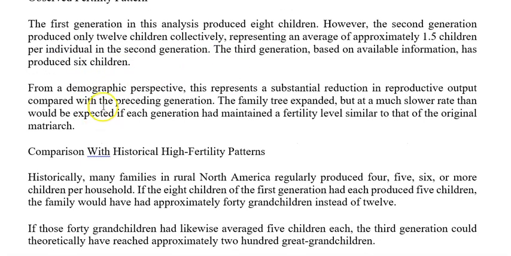So, from a demographic perspective, this represents a substantial reduction in reproductive output compared to the preceding generation. The family tree expanded, but at a much slower rate than would be expected if each generation had maintained a fertility level similar to that of the original matriarch, or even close.